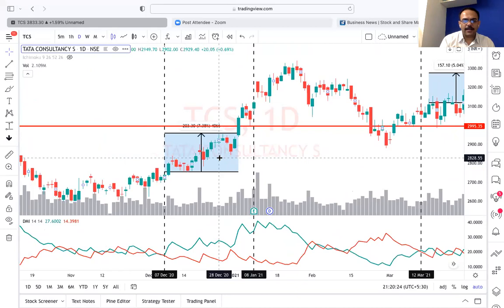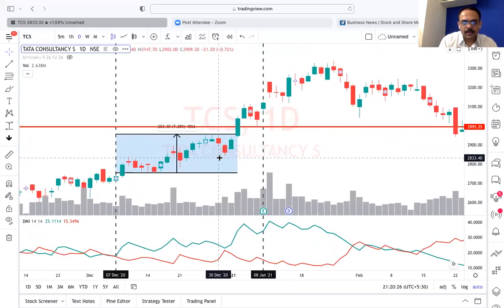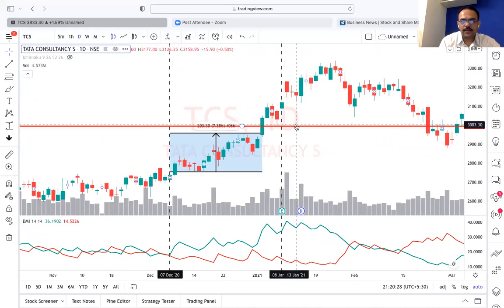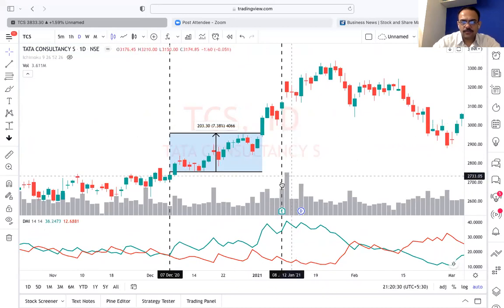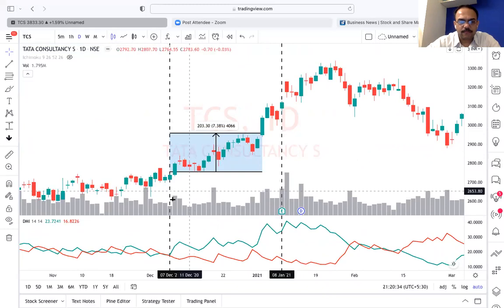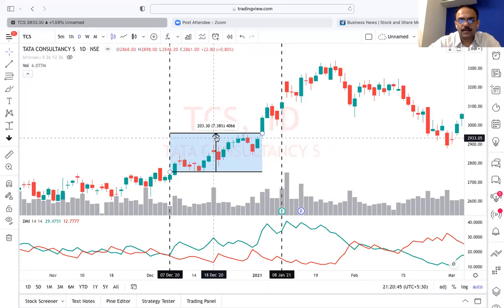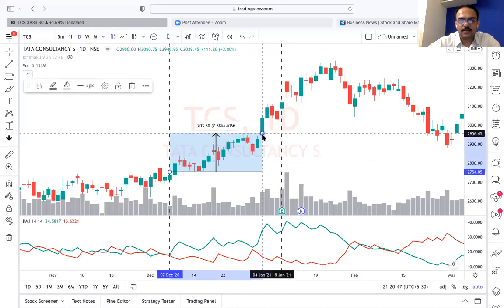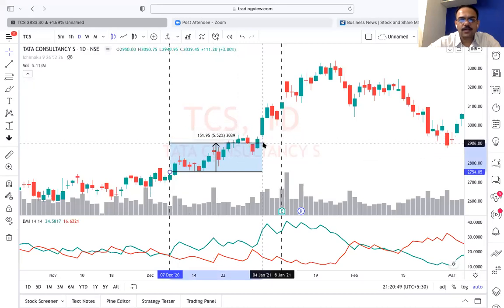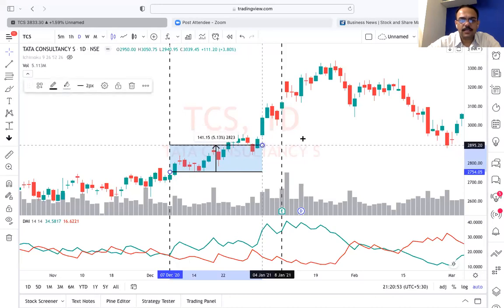Now, if you go behind, if you see here, this is the earning 9th Jan 2021. 1 month before, 7th Jan, there is a crossover. Yes, no? There is a crossover. Take above that, take 5%. Okay, and enjoy the money.